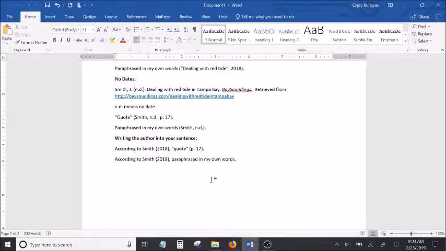Now, if you're using a source out of the database, when you do the in-text citations, it's the same rules. So if the database source has one author versus two authors, 3 through 5, 6 or 7, more than 7, you handle all the in-text citations for a database in the exact same way. You just go with the author's rule to create your in-text citations. As always, it's good to have your stuff checked because there are so many rules and it can be really easy to mess them up. So don't be afraid to reach out for help or go see a writing tutor on campus.